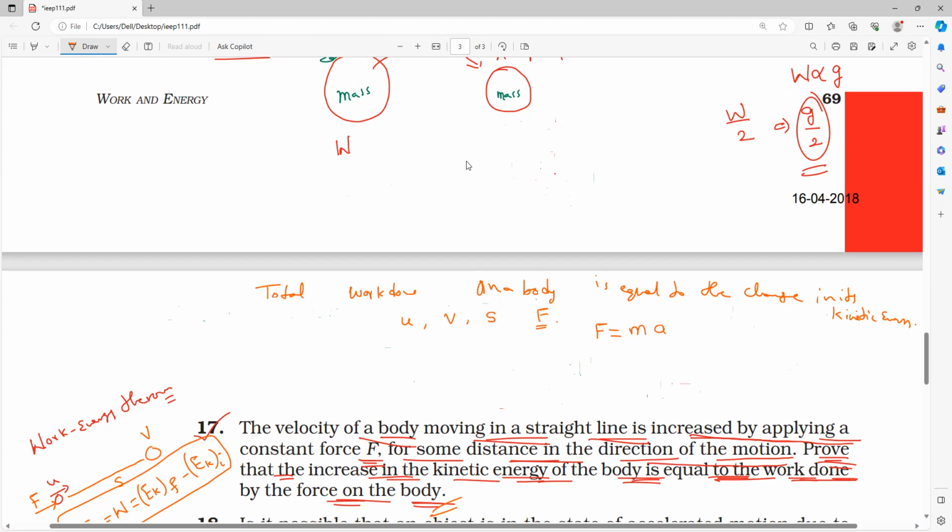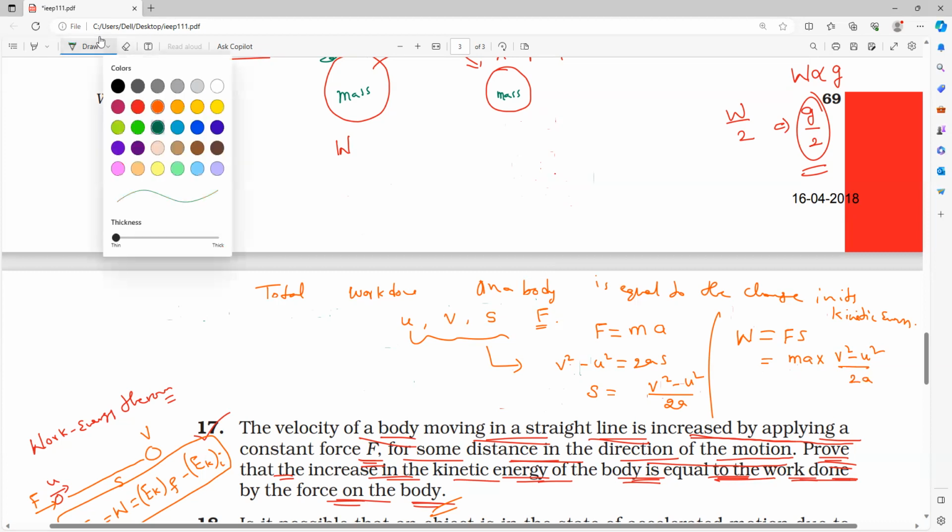From the third equation of motion, v square minus u square is equal to 2as. From that, s is equal to v square minus u square divided by 2a. We all know that work done is equal to force into displacement. Force is equal to ma, and displacement is equal to v square minus u square divided by 2a.